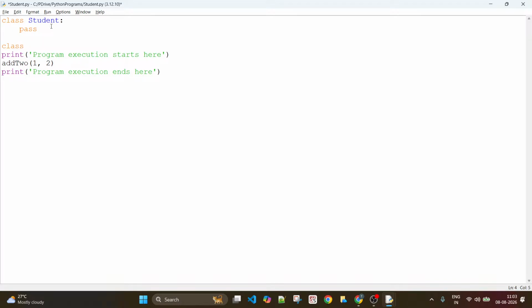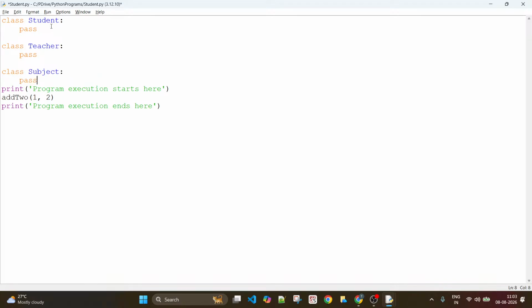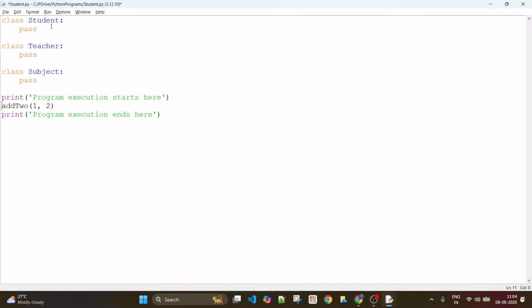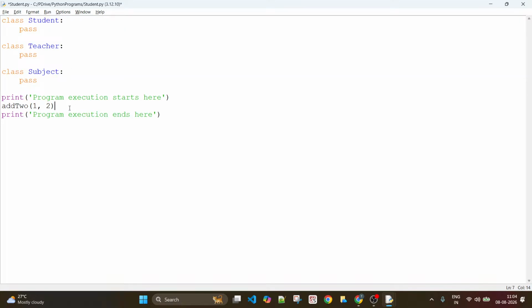Like this, you can create as many classes as you wish. Teacher. But I don't know what to write now. Pass. Class, maybe Subject, pass for now, right? Yes, this is how you can just go ahead and create the classes in your program. And now I'll just show you that still the program works well.